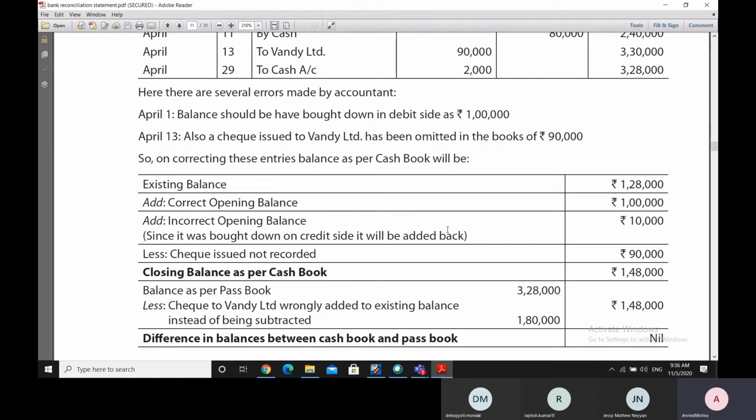So therefore, it will have to be again added back because it was brought down on the credit side. Credit side means the withdrawal side basically. So it is like a withdrawal of 10,000 rupees, which should not have been there. So we add back this 10,000 rupees.